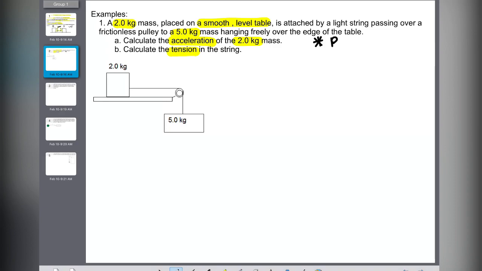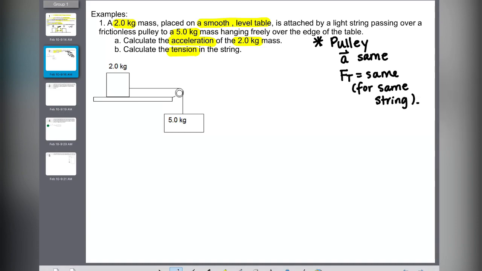Things to consider whenever we're doing a pulley question: we assume the system moves together, so the accelerations are going to be the same. We're assuming they're tied together, and if one starts to accelerate, the other moves with it. Because it's the same string, the forces of tension are also the same. With these types of questions, it's always good to break the question into 2 sets, draw the free body diagram for each, and analyze the forces for each.